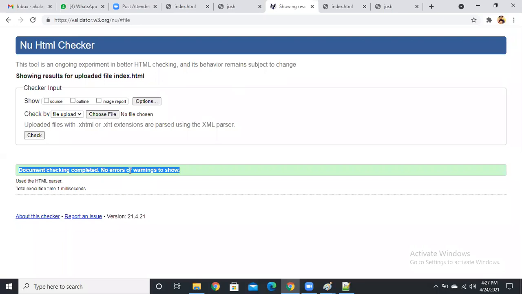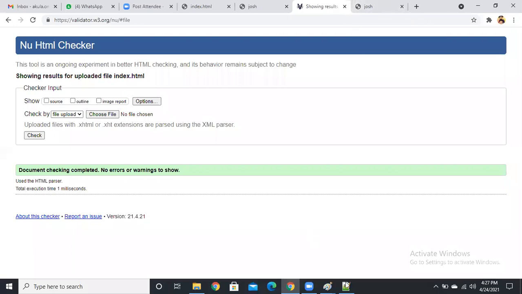Clear, guys? So you can upload your file into the W3C validator. It will suggest things to you, guys, but by default the browser won't suggest anything. We need to follow these steps. Okay, this is the basic structure of HTML, guys.